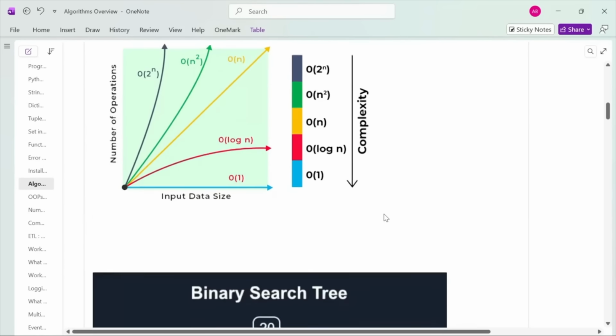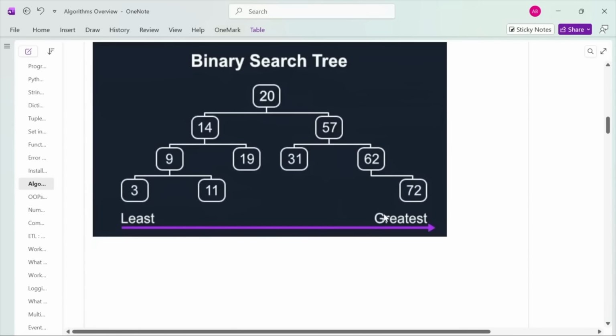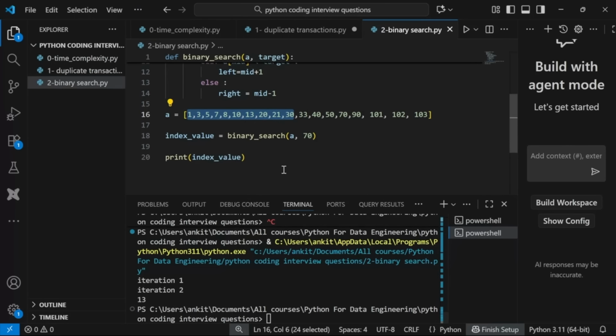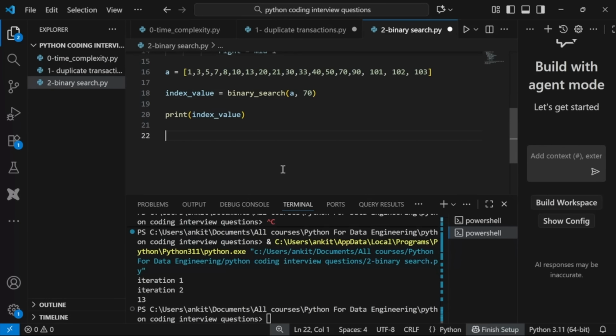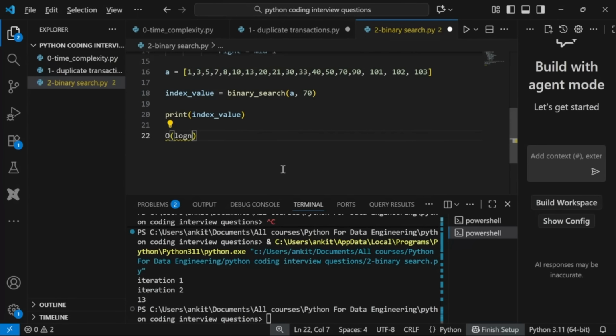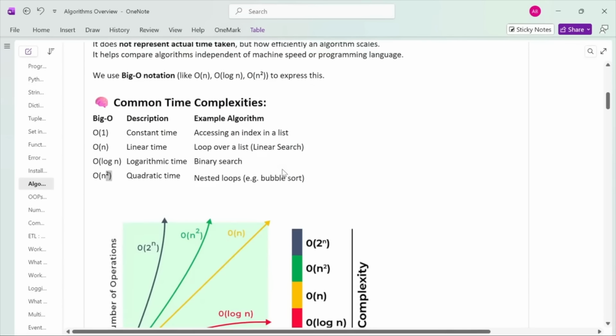So you can think about something like this is your binary search, right? We look at the middle element. If my target element is less than the middle element, I will go to the left. If my target element is greater than my middle element, I will go to the right, right? And then again, I will keep doing it until I find my final target, right? So this is your log n. So capital O log n, or logarithmic time complexity, right? So this is your log n.